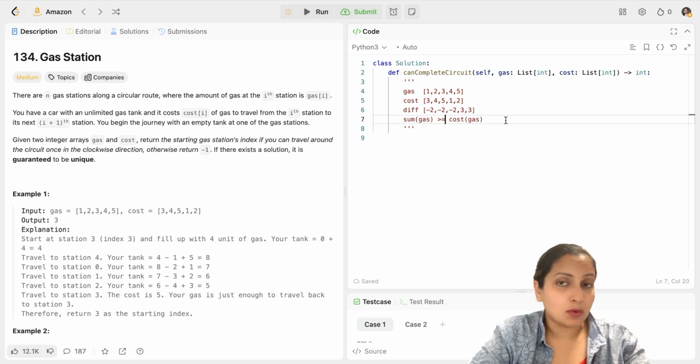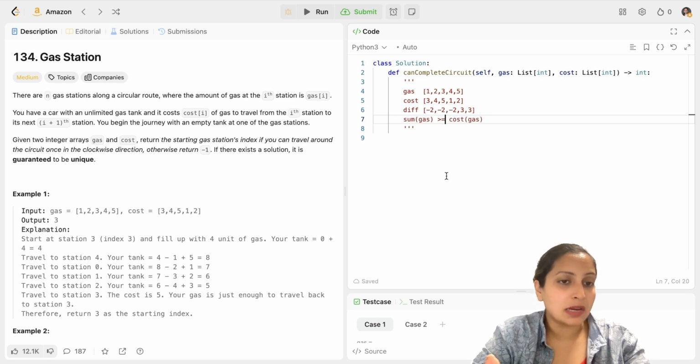But with this approach, I don't have to run the entire loop. I just have to find an index where the difference is positive. And since I've already checked that sum of gas is greater than or equal to sum of cost, I don't have to check for the entire array. I just need to check until the end of this difference array. If I find a starting point which is positive and I can see that until the end of the array, the total remains positive, then that index is my answer. I don't need to run it and check for the entire array.